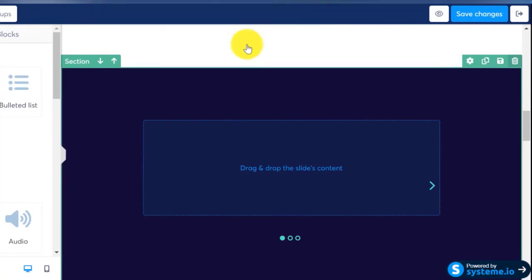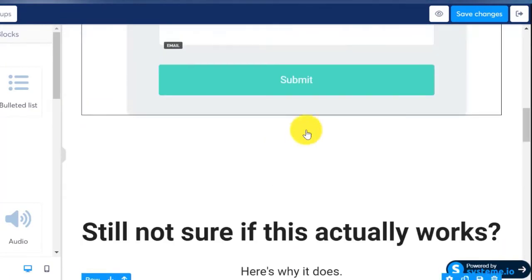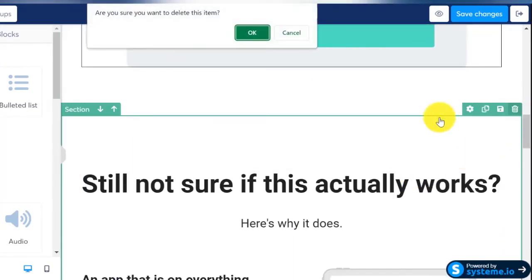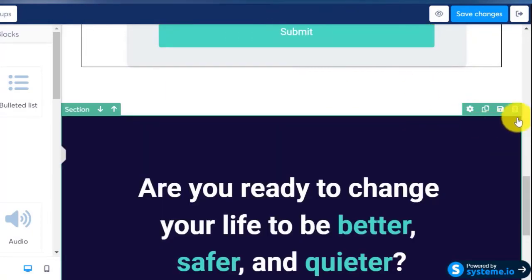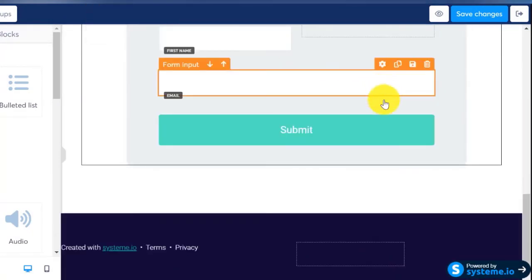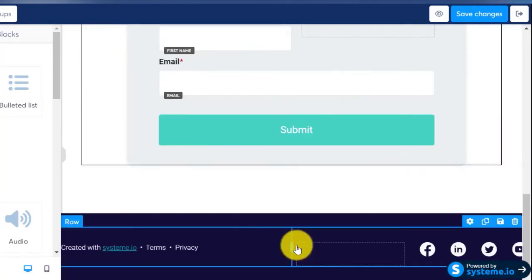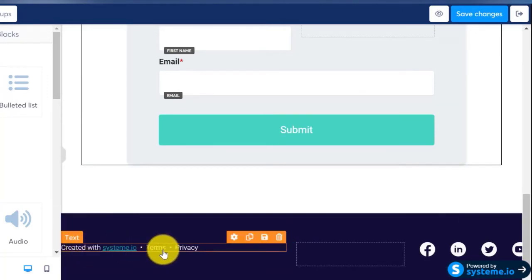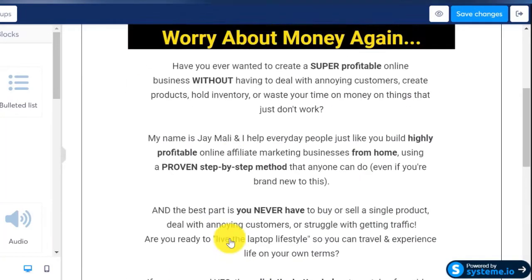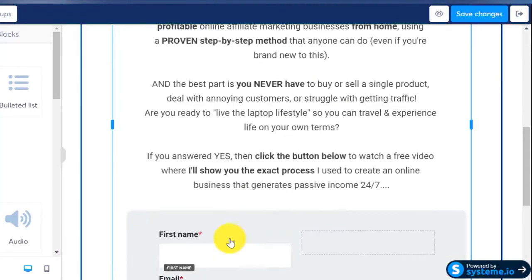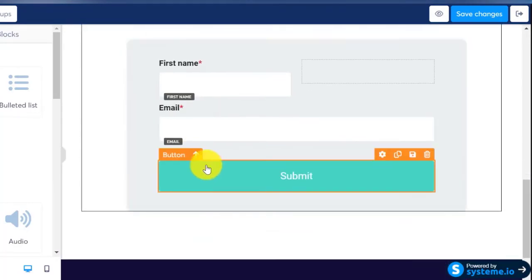Delete that. That's quite a lot. Let's delete more of this, all of it. And yeah, we can just see, here we go, terms and privacy, leave that down there. And that's essentially the landing page. Obviously this still needs to be fixed up a little bit more, but that's essentially how it goes.